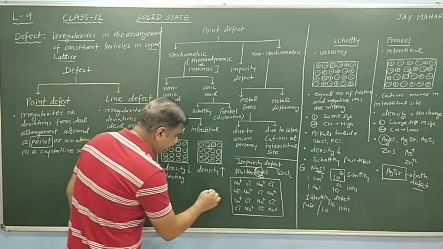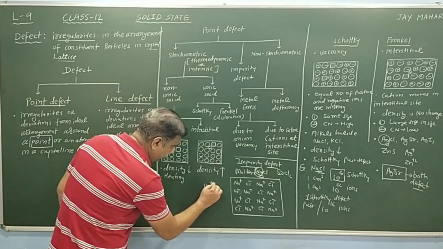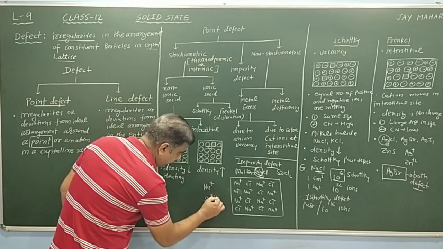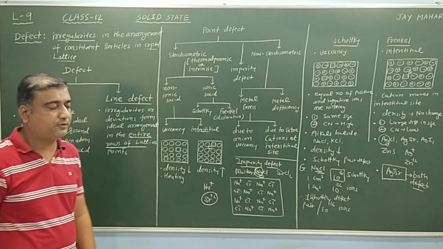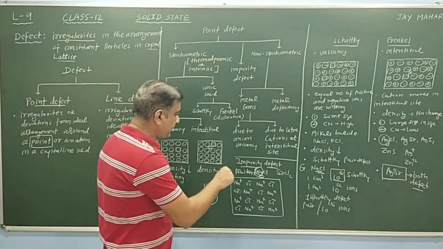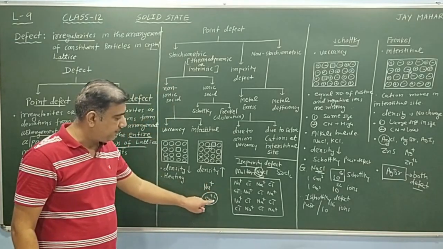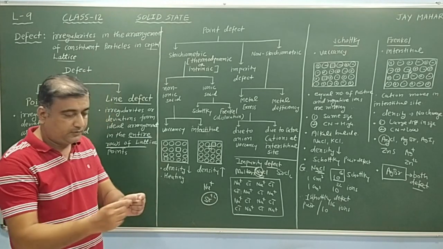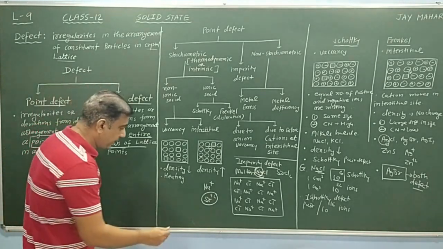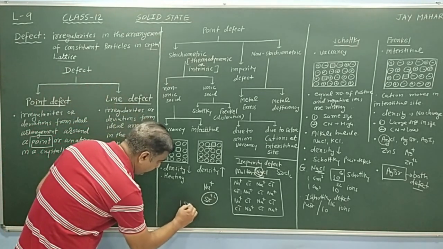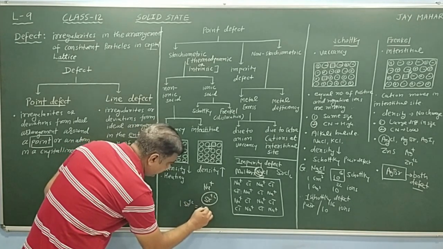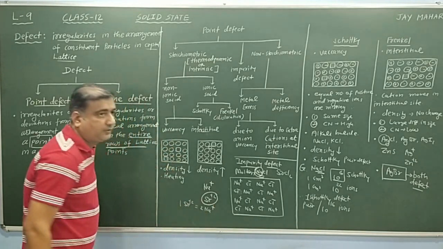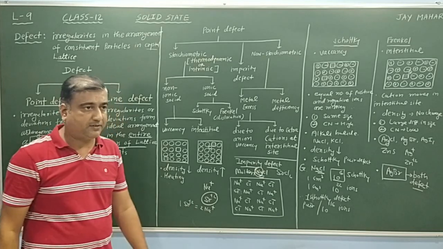Here the positive ion is Na+. In case of SrCl2, the positive ion is Sr2+. That means positive charge here +1, here +2. So when crystallization is carried out, to maintain electrical neutrality, one Sr2+ replaces Na+ to balance the charge.